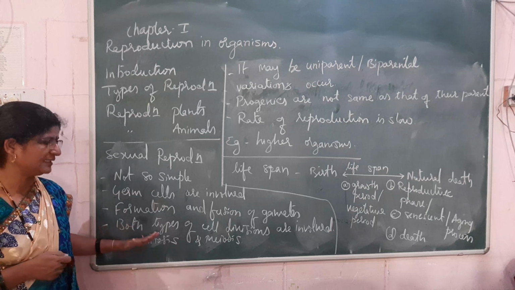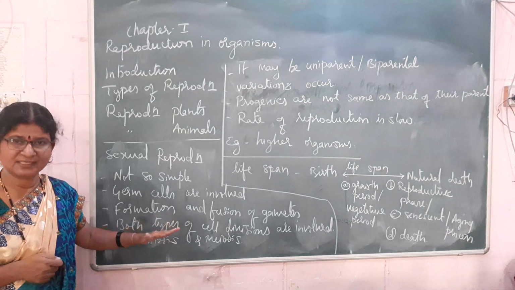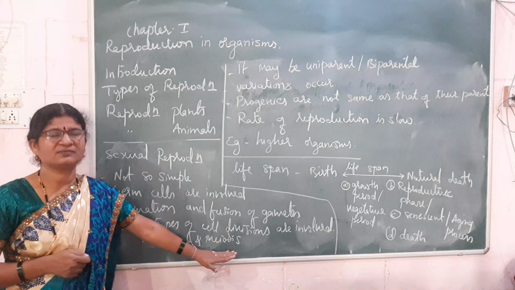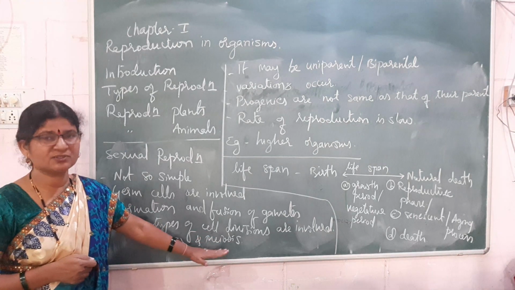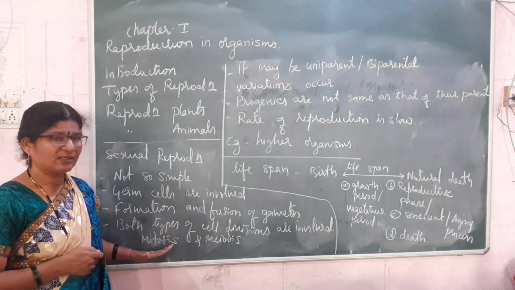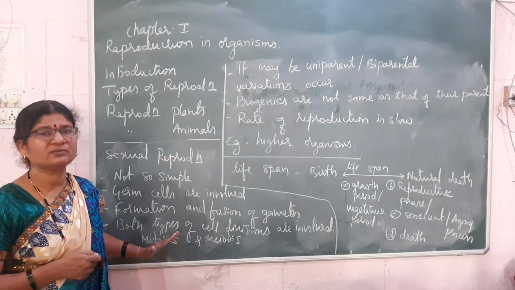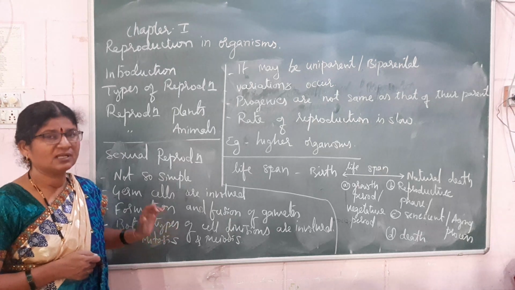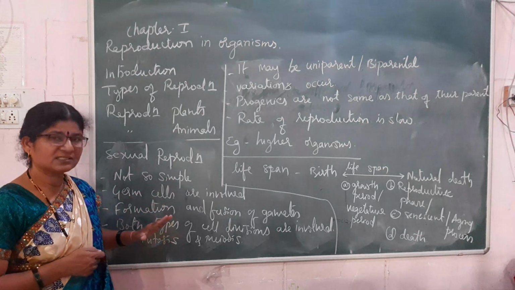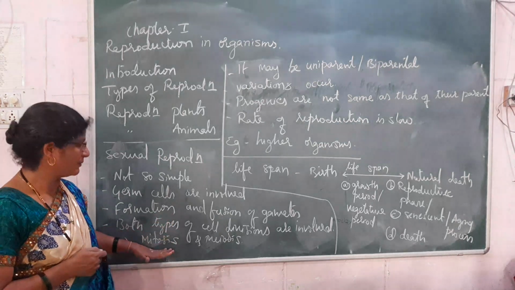Both types of cell divisions are present, mitosis and meiosis. Meiosis occurs in diploid organisms during the formation of gametes, and mitotic cell division is seen during the growth of a zygote. The zygote undergoes growth through division or cleavage, through mitosis.